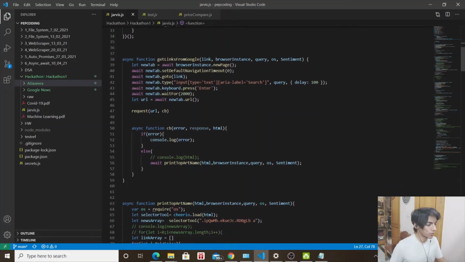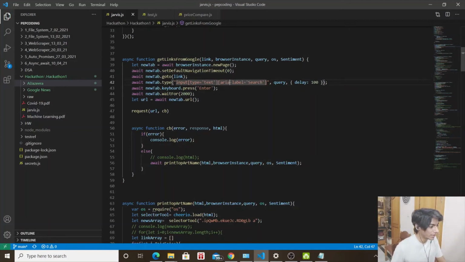So I'll walk you through one of the functions, that is get links from Google. So we open a new page. Then we set default navigation timeout to 0, which means it will keep waiting for the page to load till it does. Now I have faith that it will. That is why I set this to 0. Otherwise, it can be considered a little risky. But I know it's Google. It has to load someday, right? That's why I set it to 0.